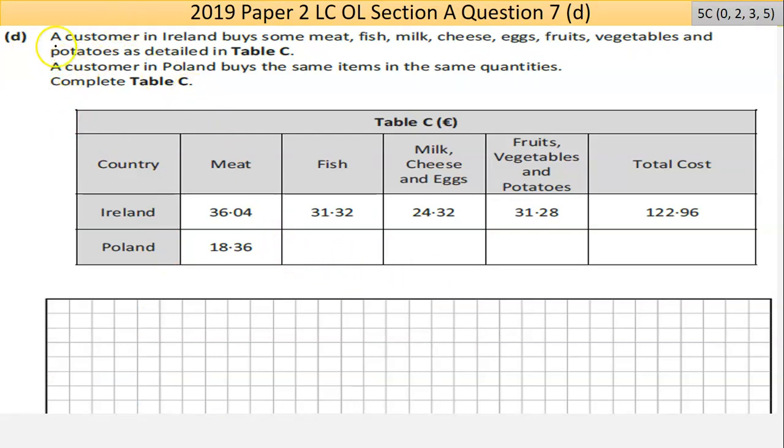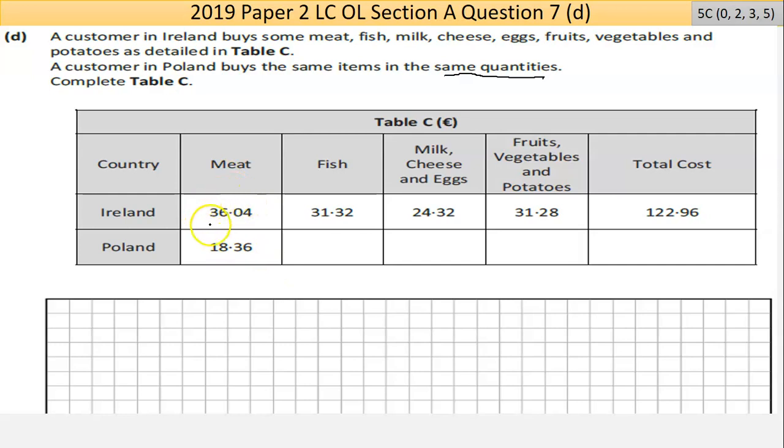Okay, part D here, I don't like part D. This was not well answered. A customer in Ireland buys some meat, fish, milk, cheese, eggs, fruit, veg, and potatoes as detailed in Table C. So they basically buy everything. A customer in Poland buys the same amounts in the same quantities. And that's the trick here. Complete Table C. So they give you how much they buy in Ireland of all those different things and the total amount they spent.